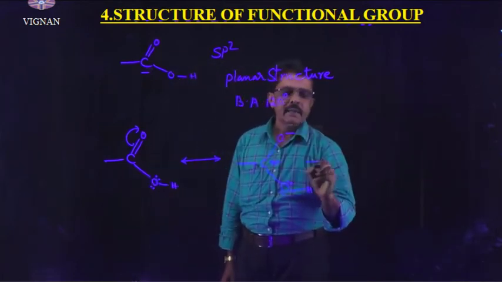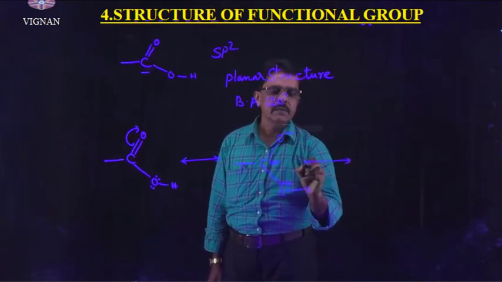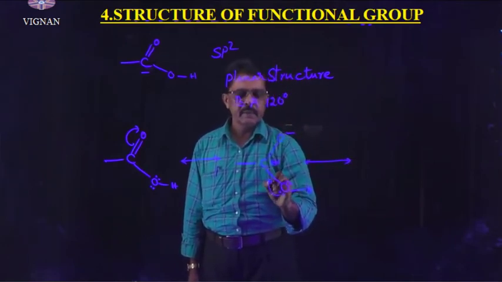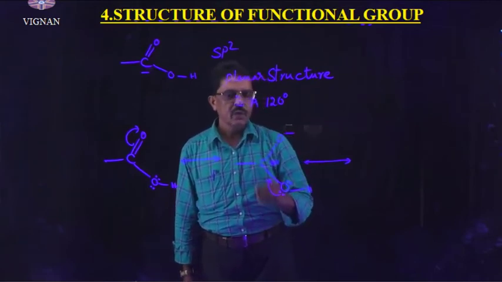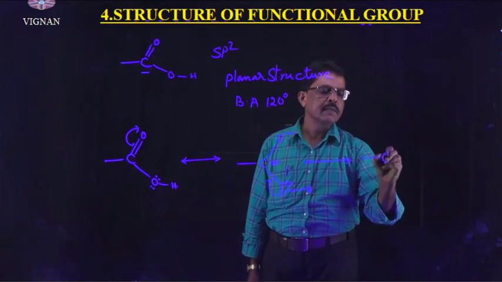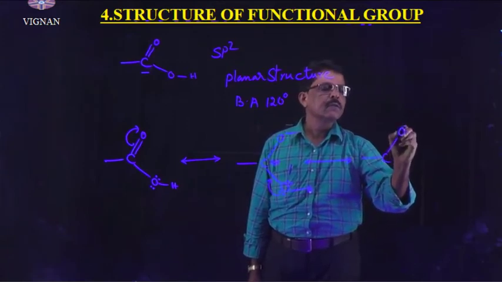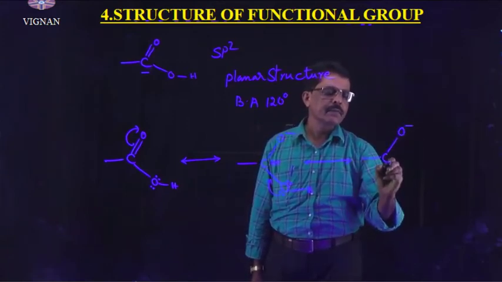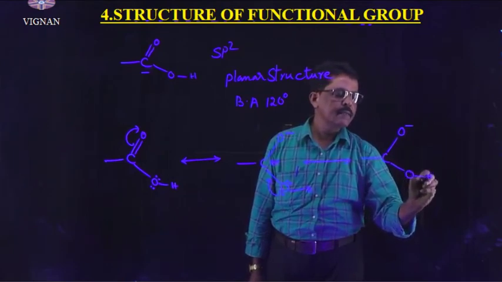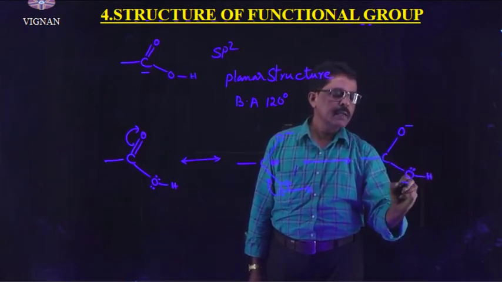Again this one also undergoes a shift of pi electrons or lone pair of electrons. Then we will get one more structure: O minus and here OH plus.